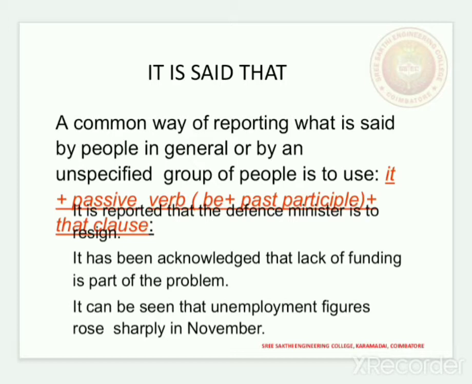It is reported that the defense minister is to resign. It has been acknowledged that the lack of funding is part of the problem. It can be seen that unemployment figure rose sharply in November.